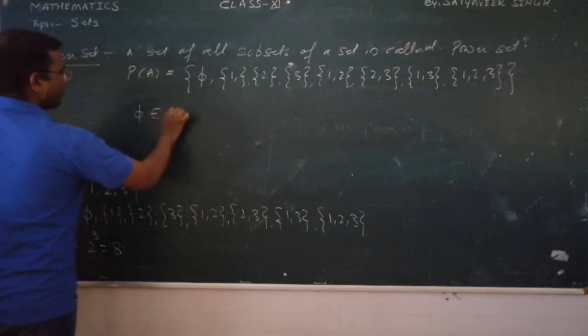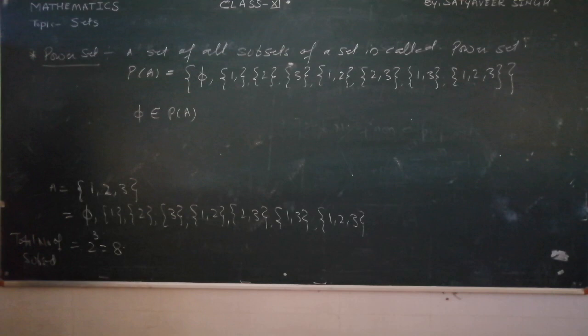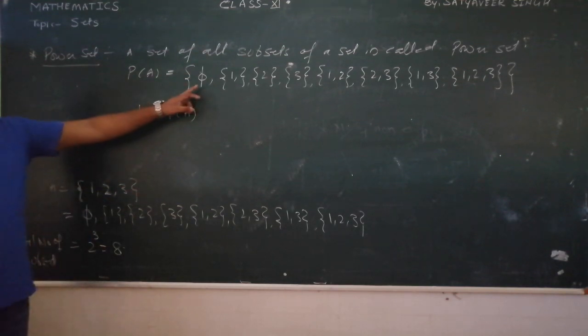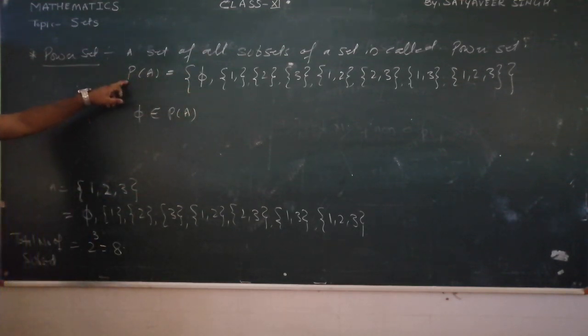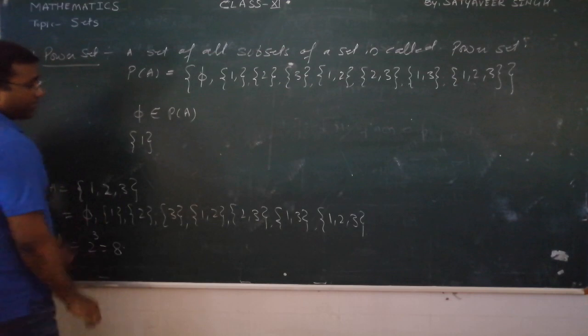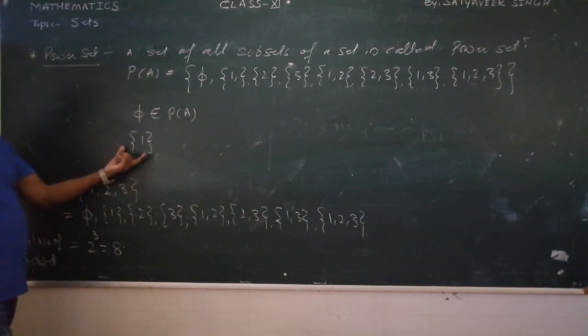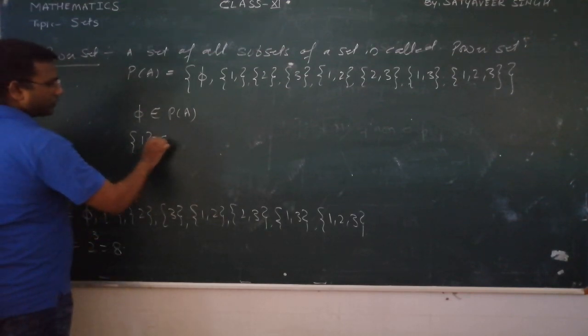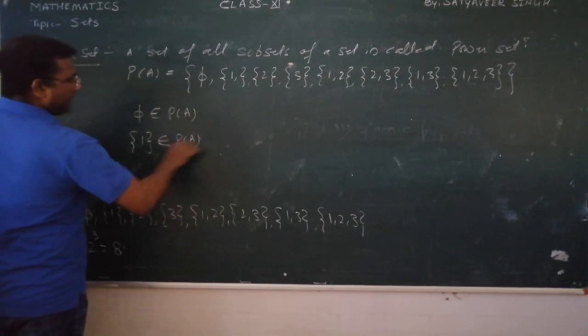So from the power set we can also say, see now what we can say: the empty set belongs to P(A). Does it belong? Yes, you can see here it belongs to P(A). We can also write an element like this. This is not a set. So this belongs to P(A).